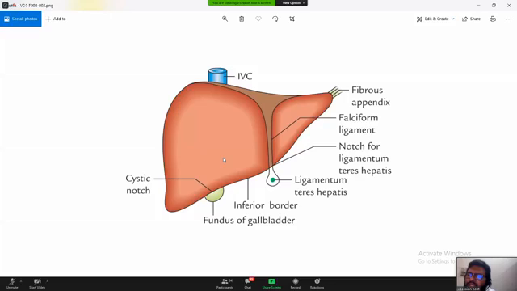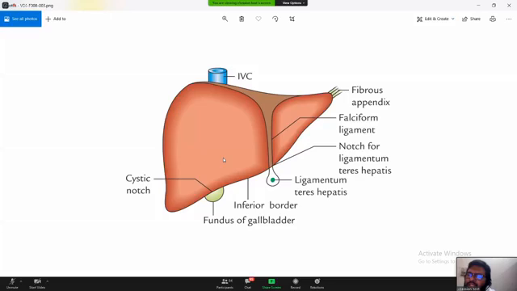The bare area means there are other bare areas in the liver too, right? This is the bare area, which is bounded medially by the inferior vena cava, above by the upper layer of the coronary ligament, and below by the lower layer of the coronary ligament, and these two layers meet at the right triangular ligament.